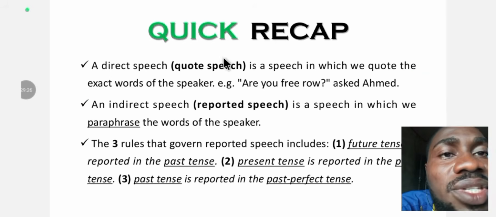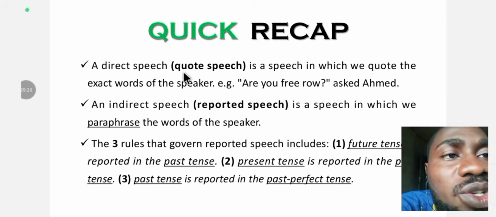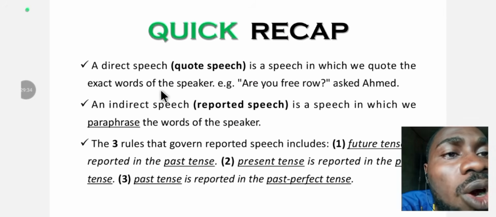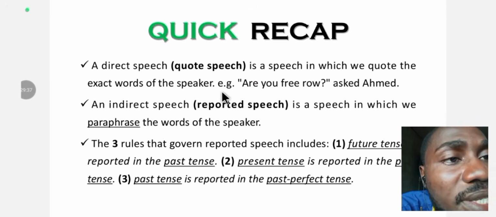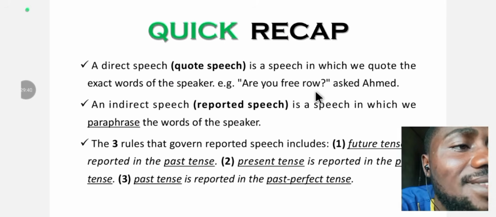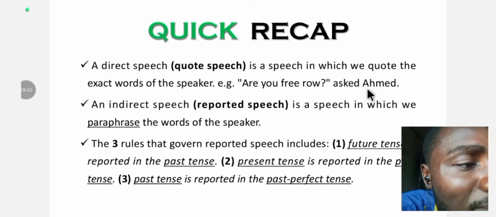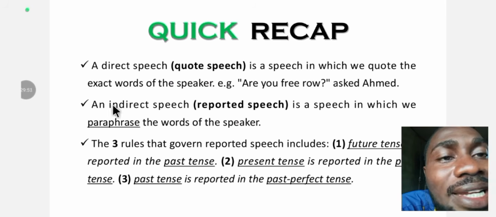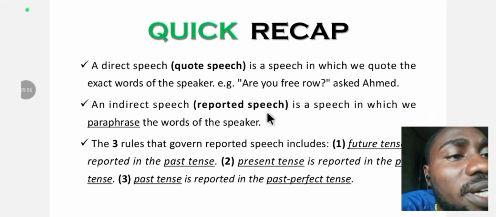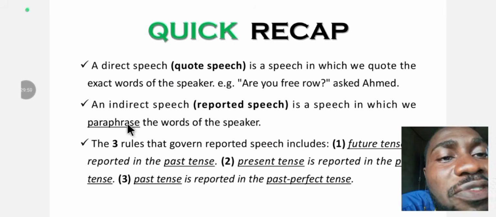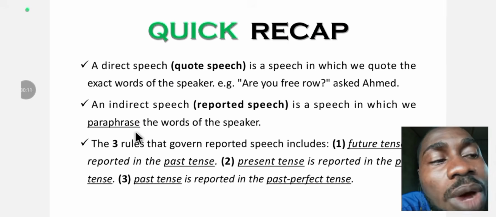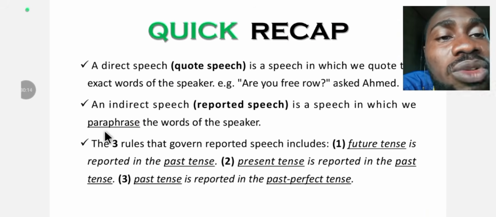A quick recap of the lecture says, a direct speech, which is also known as quote speech, is a speech in which we quote the exact words of the speaker. For example, are you free now? Asked Ahmed. An indirect speech, on the other hand, also called reported speech, is a speech in which we paraphrase the words of the speaker into our own words by following the rules of reported speech.